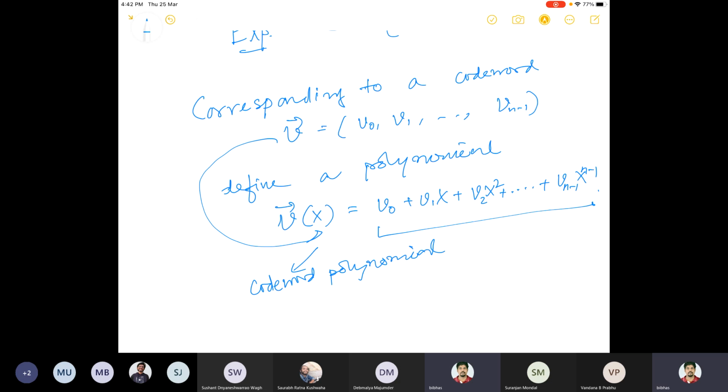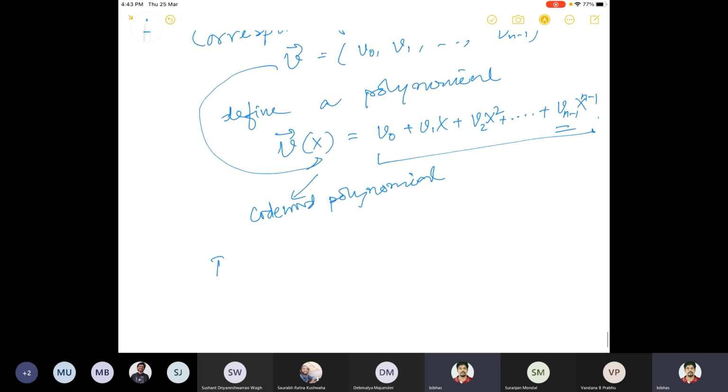Okay, so this is in one-to-one correspondence. If you have a polynomial of a fixed length and fixed degree, the degree is a difficult thing here, but we'll talk about that. The degree is n minus 1 only when v_{n-1} is not equal to 0, right? So if v_{n-1} is not equal to 0, then only the degree of v(x) is n minus 1.